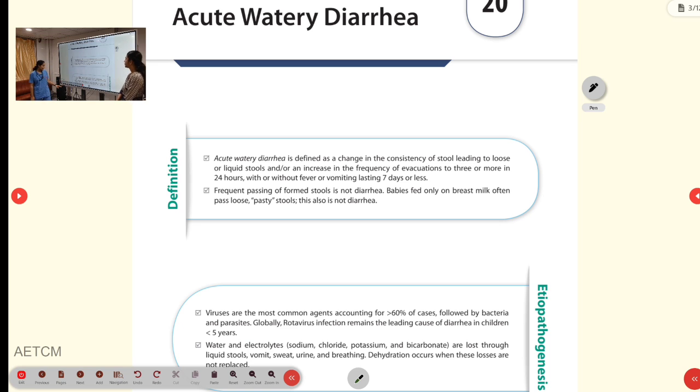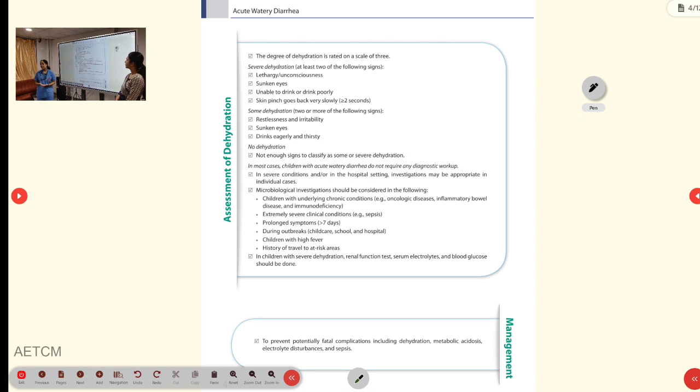Coming to the next slide, the causes of diarrhea. In acute diarrhea in children, the first main cause is infective causes, and 60% of these are contributed by viral causes. Among the viral causes, the most common is rotavirus. It can also be caused by norovirus, adenovirus and other viruses. Bacterial causes include Salmonella, Shigella and Vibrio cholerae. Parasitic causes include Entamoeba, Giardia, etc. These are the most common infective causes.